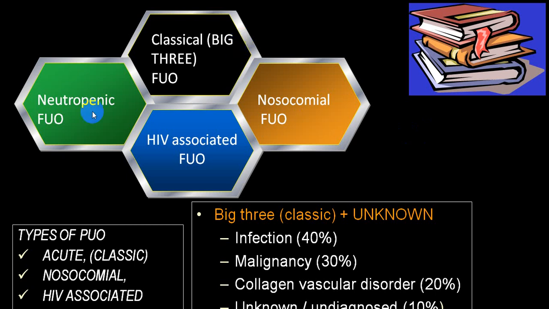So you will have to identify whether it is neutropenic, whether it is HIV associated, or nosocomial. And when it does not fit with these three and it fulfills the criteria of PUO, try to identify the cause: infective pathophysiology, malignancy, collagen disorders, and if you can't identify any one of these three, you will put them into an idiopathic group.